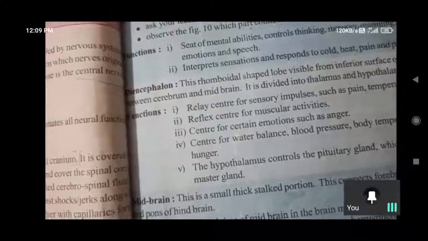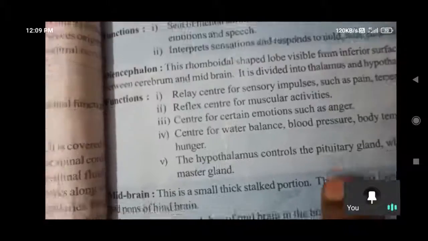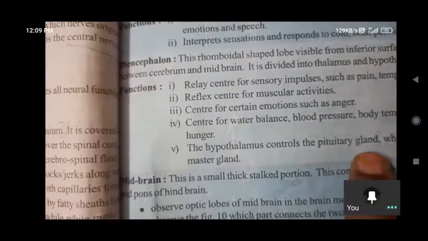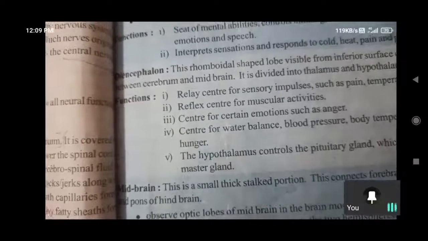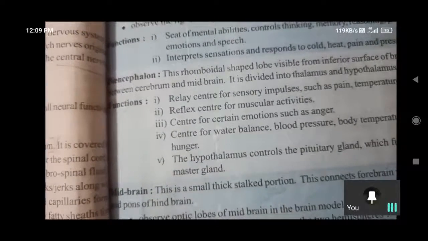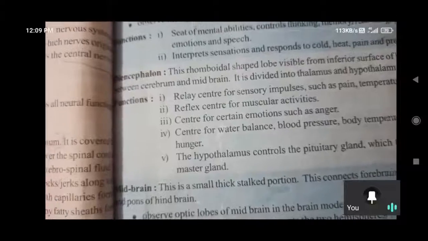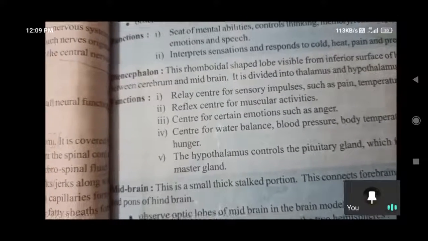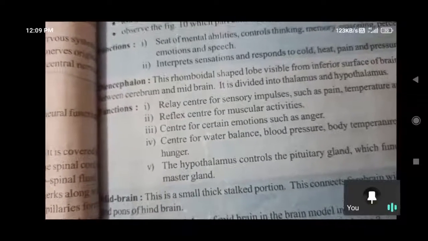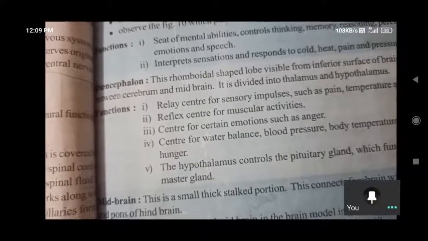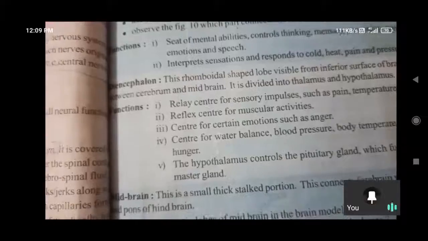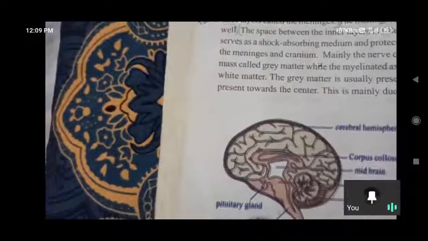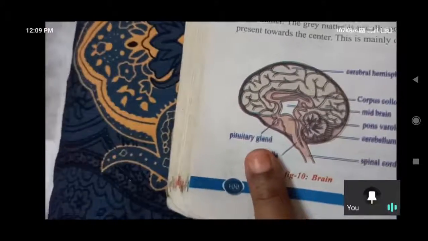Actually, the hypothalamus controls the pituitary gland. Here they have given hypothalamus and thalamus. Their functions are water balance in our body, BP balance, body temperature, sleep and hunger. All these activities take place under the responsibility of the thalamus, and the hypothalamus controls the pituitary gland. So this is responsible for growth of our body.